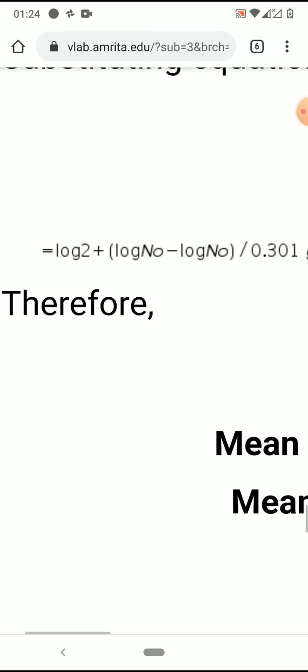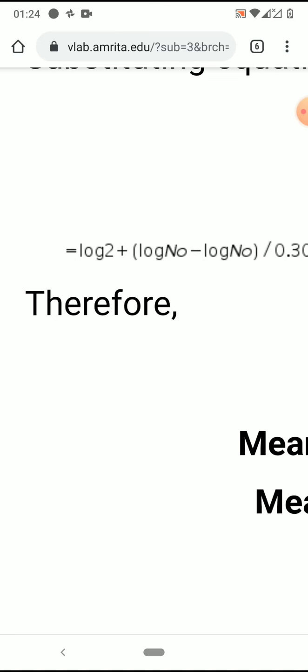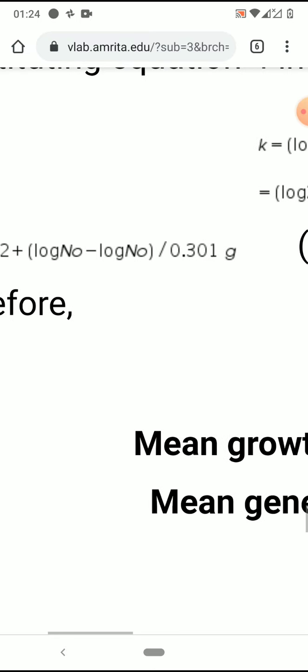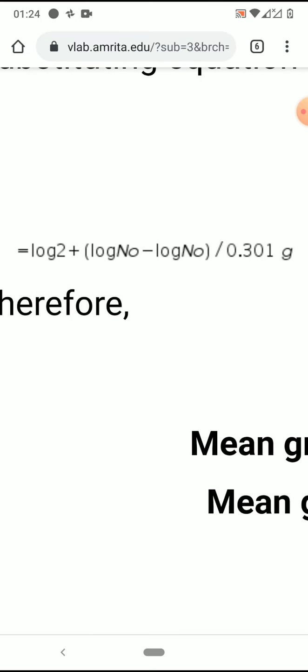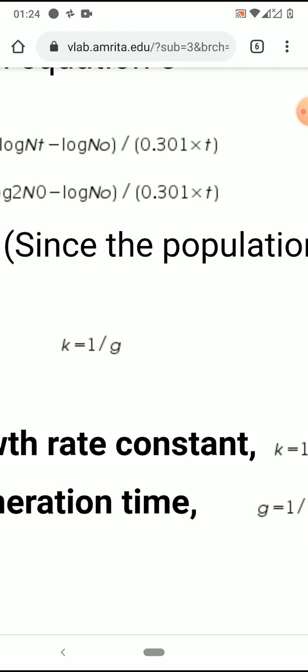Okay, so now log n0 minus log n0 gets cancelled, so it will be 0. So log 2 by 0.301 G. Log 2 value itself is 0.301. So log 2 and 0.301 also get cancelled. So it would be just 1 by G.